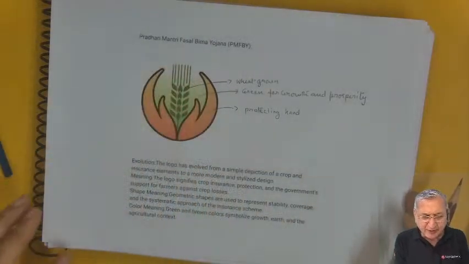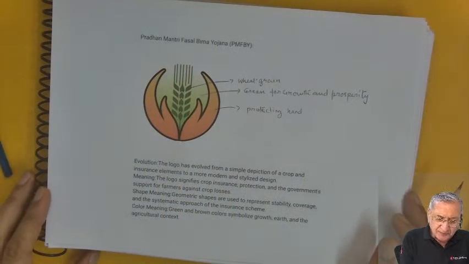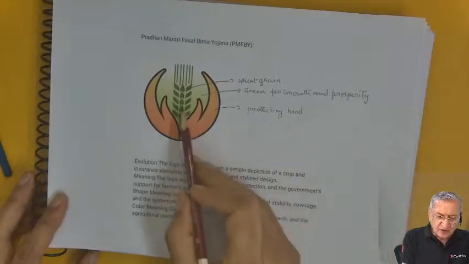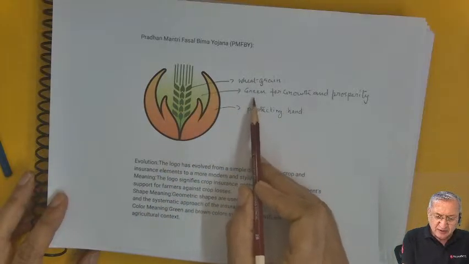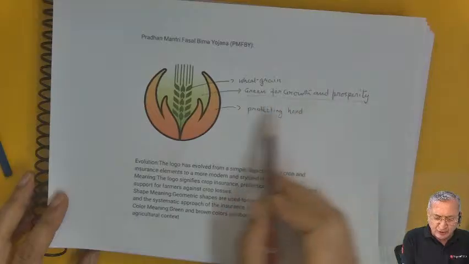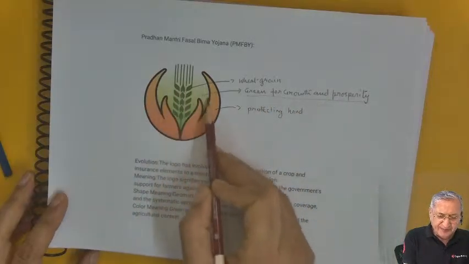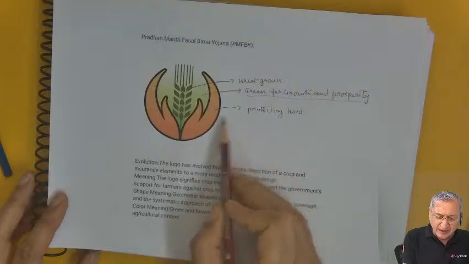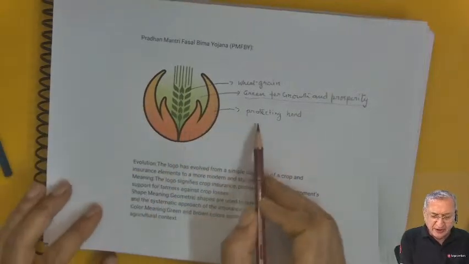Pradhan Mantri Fasal Bima Yojana. Inside is a wheat grain, green for growth and prosperity is the color in the background, and these are two protective hands.